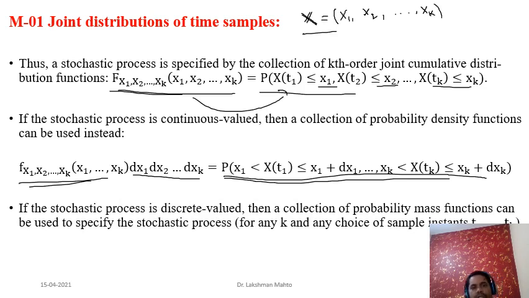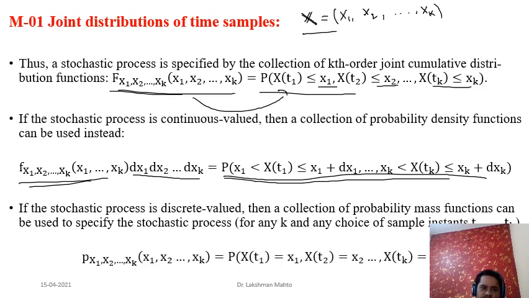But suppose we have a stochastic process or random process which is discrete, taking discrete random values. Then the joint nature of the k time samples we can express through the probability mass function. This will be defined by x1 taking value small x1, x2 taking value small x2, and likewise xk taking value small xk.